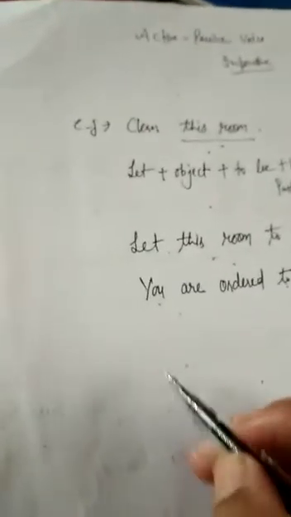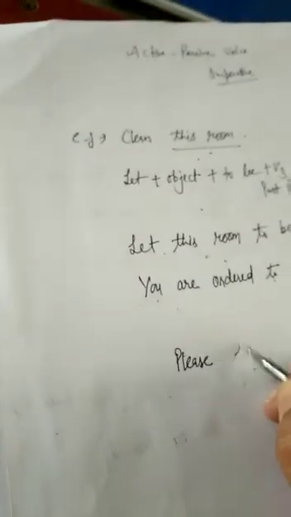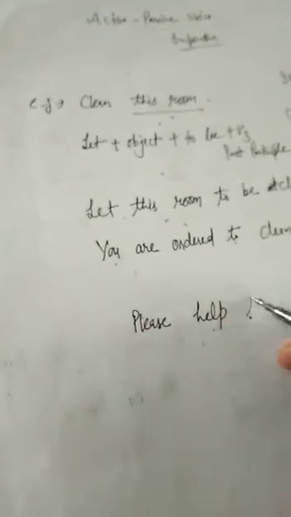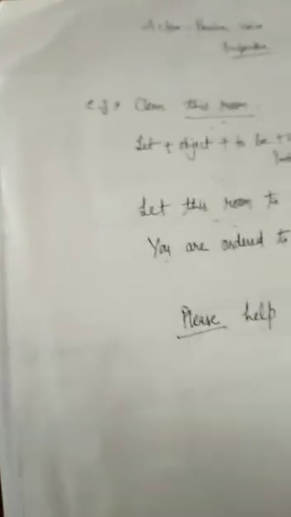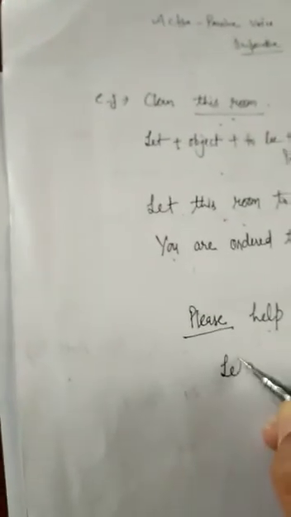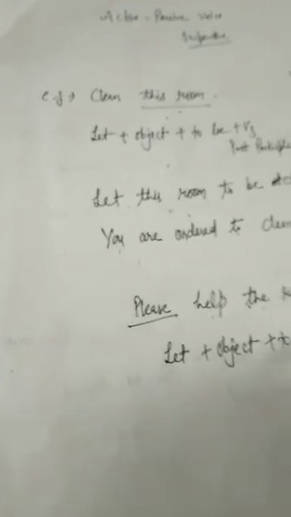One more example with a request I am giving you: please help the poor. This is a request. I have told you let, then object, then to be, then the third form, the past participle.